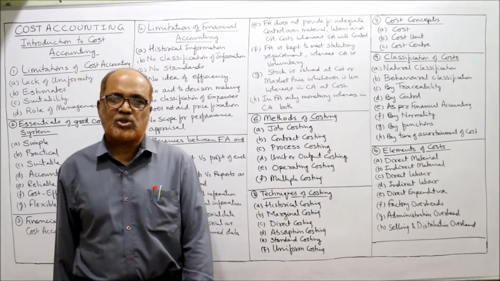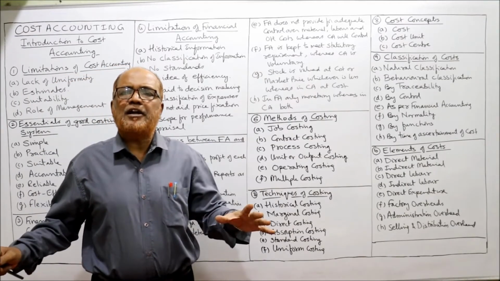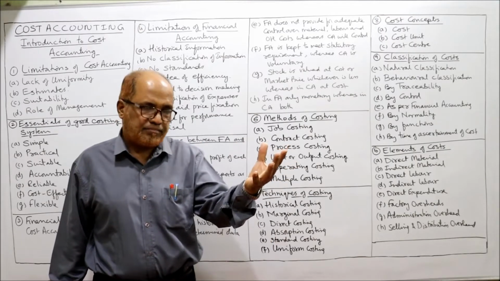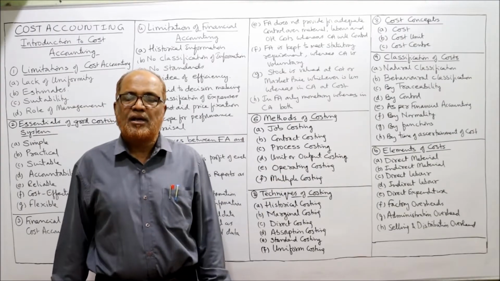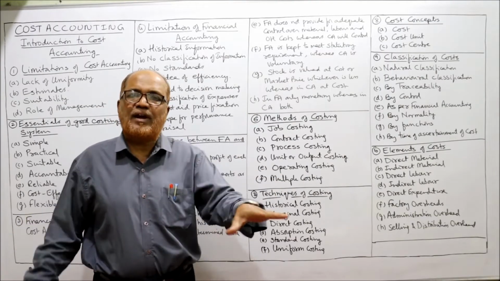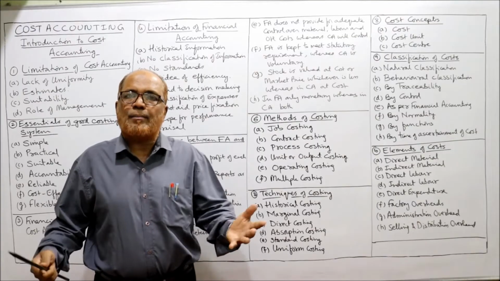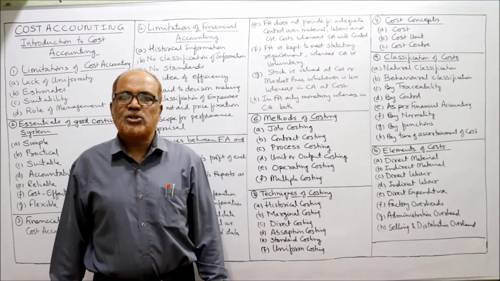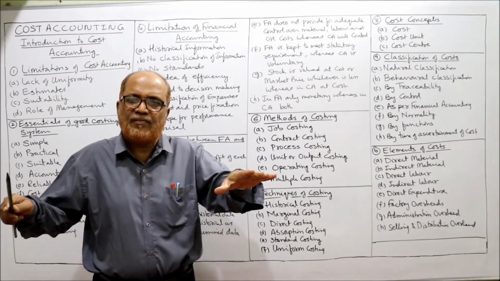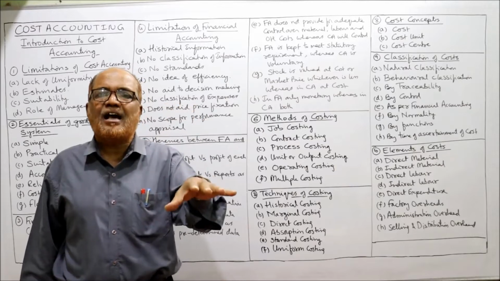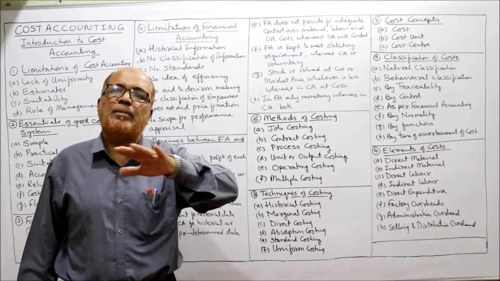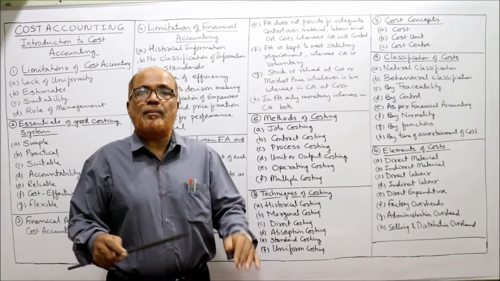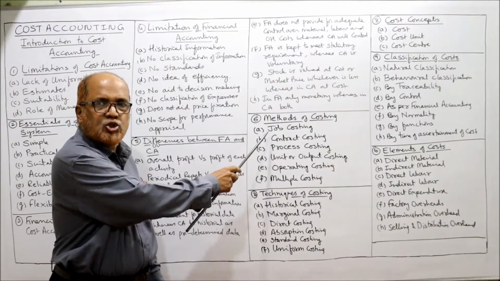Now, methods of costing. See here, there are different methods of costing applied in different industries, according to the nature of the business. The business nature is not the same for every type of organization. Some businesses are manufacturing, some are trading, some are providing services. So the nature of every business is different. So we don't have a single method of costing which can be applied in all organizations. We have different methods. Of the methods of cost accounting, here I am explaining job costing.